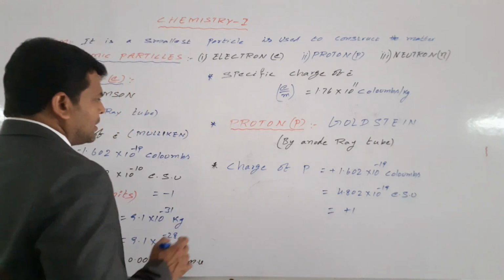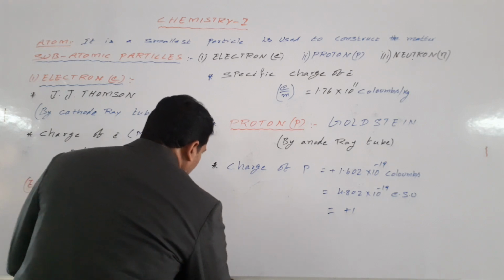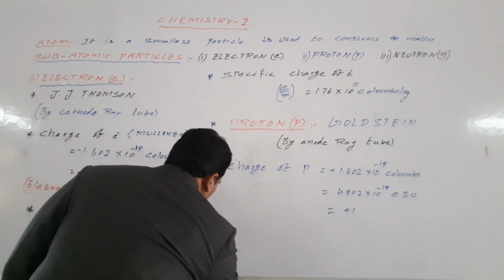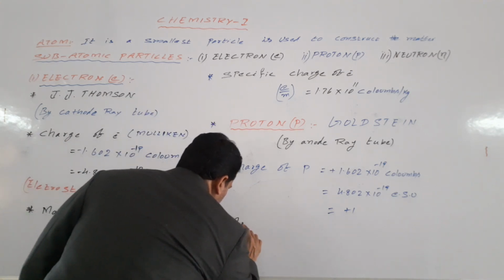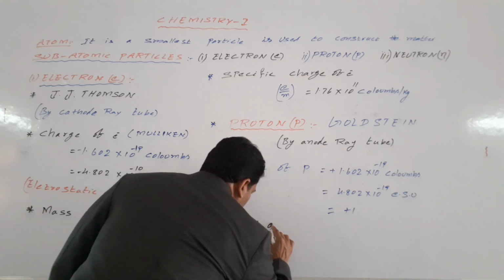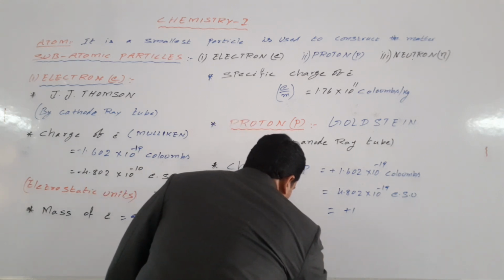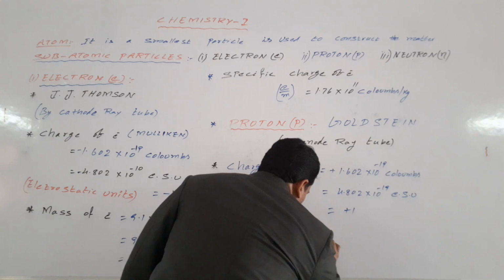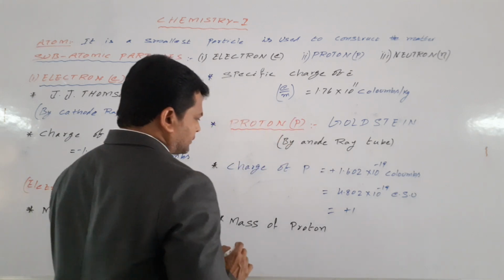Then mass of the proton you have to know. Mass of proton.